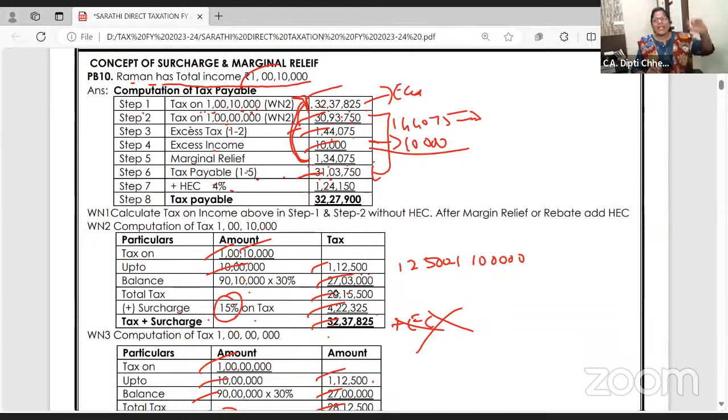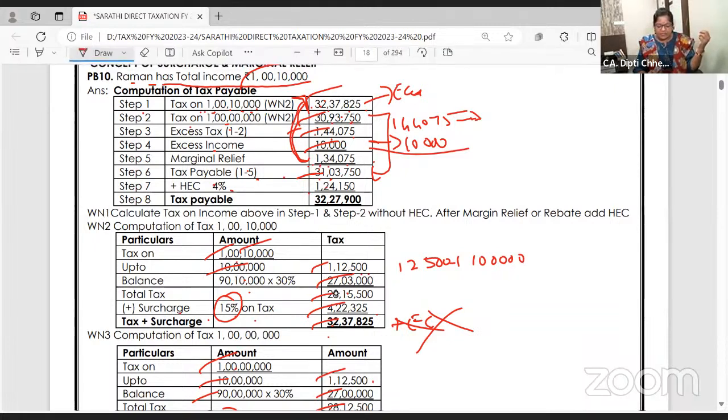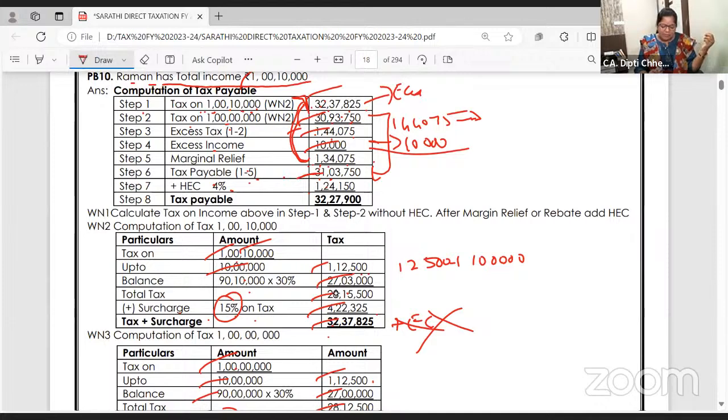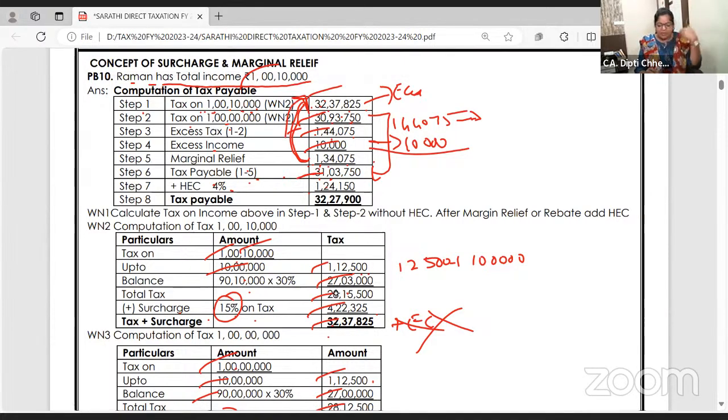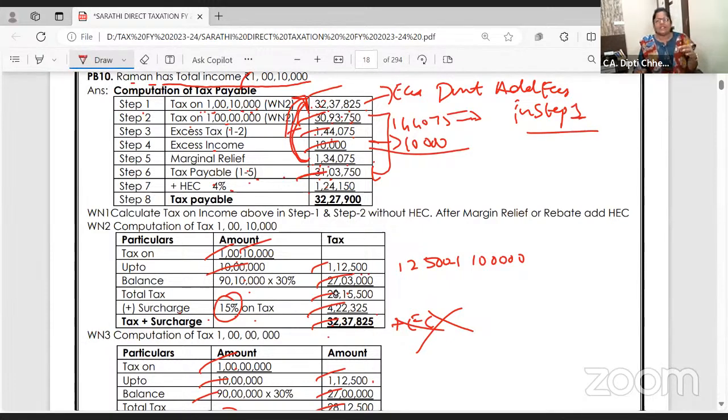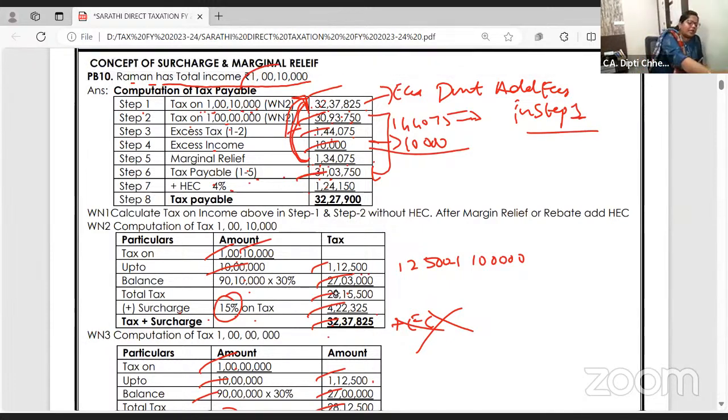What's my step 1? Calculate the tax on 1 crore 10,000. Step 2, calculate the tax on 1 crore. Step 3, what is the excess tax? Step 4, what is the excess income? Marginal relief, excess tax minus excess income. You have to reduce the relief from the tax. So you get this tax payable, and on this tax add ESES. Don't add ESES in step 1. This you should write in your material. Don't add ESES in step 1.